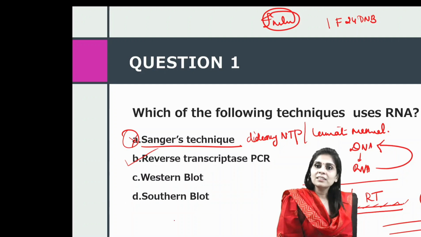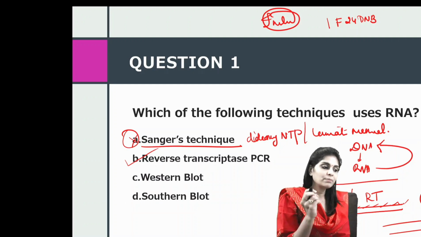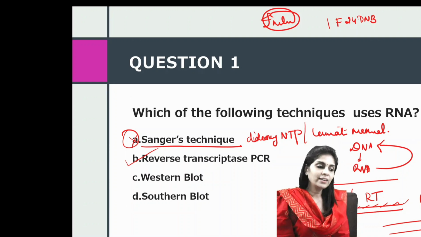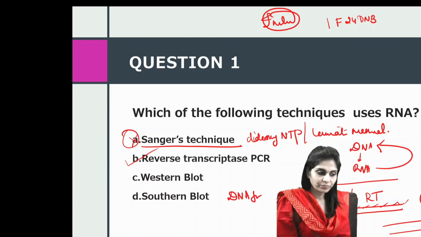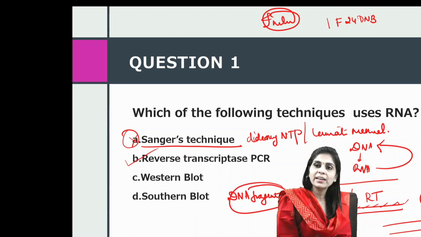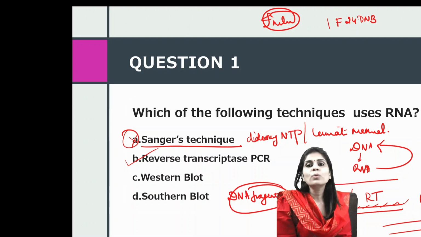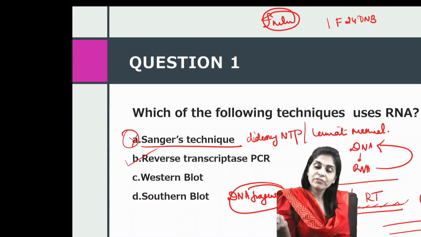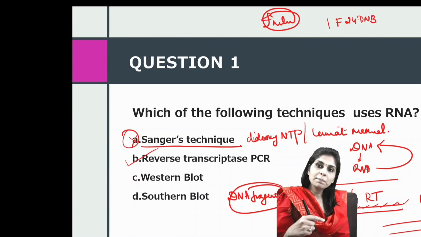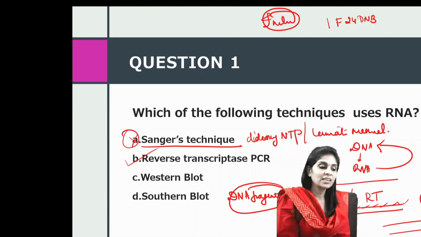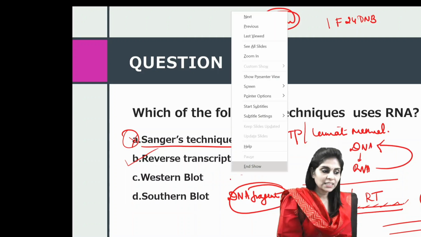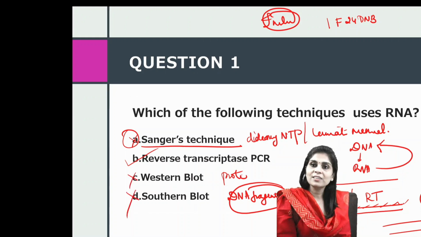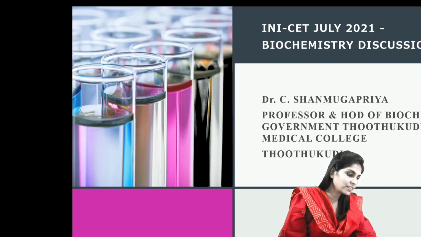And before we start discussing the next question, for completion's sake, let me tell you about choice C and choice D, Western blot and Southern blot. Southern blot is used to identify unknown DNA fragment, and it's named Southern blot after the person who invented this technique. And if you're using the same principle, but for identifying unknown RNA fragment, that's called Northern blot. We're using the same principle for identifying unknown protein, that is called Western blot. So Southern blot involves DNA and Western blot involves protein. And both these do not involve RNA. So we are excluding those two as well. And the answer is choice B, reverse transcriptase PCR.